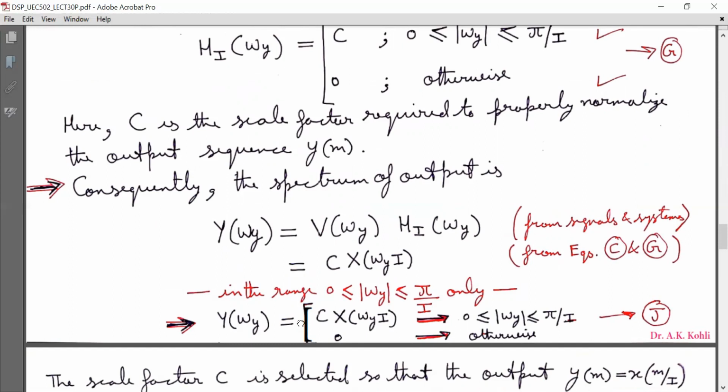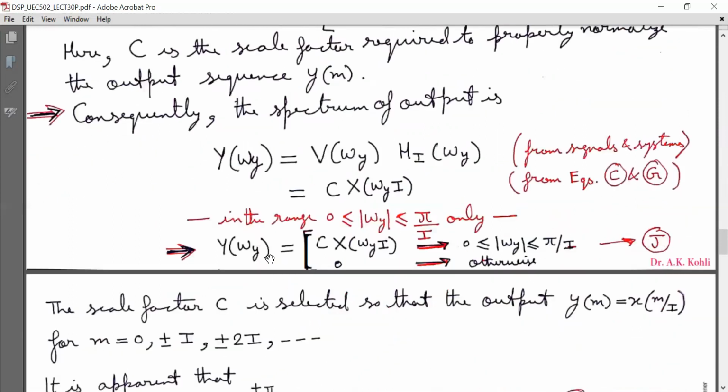So we can write that capital Y(ωy) is equal to C X(ωy I) when magnitude ωy is lying between 0 to π by I, due to the action of low pass filter, and 0 otherwise. Mark it as equation J.